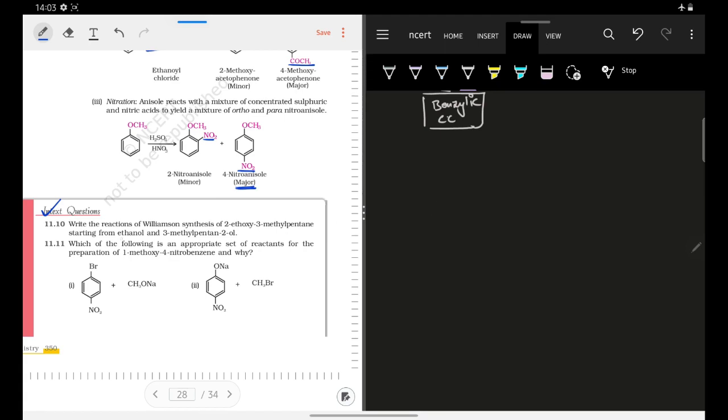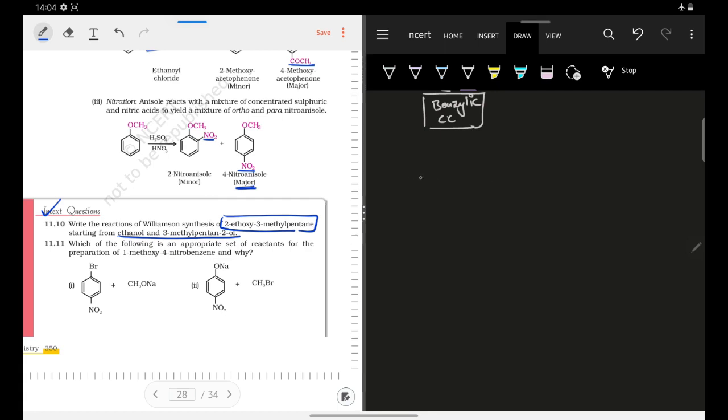So they have given you some initial substrate and they have given you the product that you have to make, starting from these two compounds. These two compounds you have to use as your initial reactants, and then you have to make this compound. So if I want to make this, what is 2-ethoxy 3-methyl pentane? Let us try to draw that structure first.